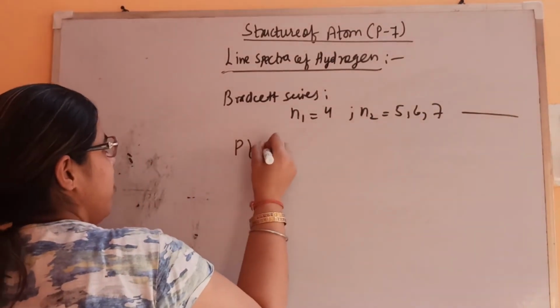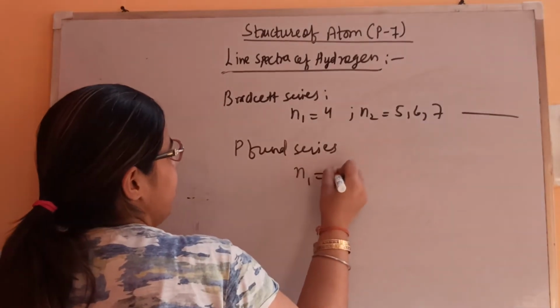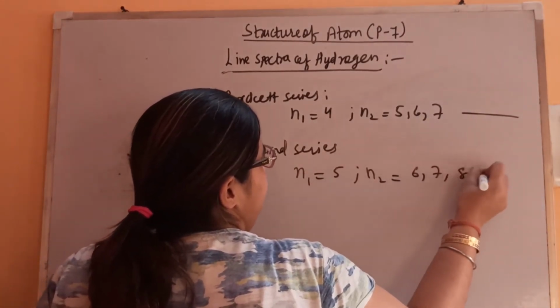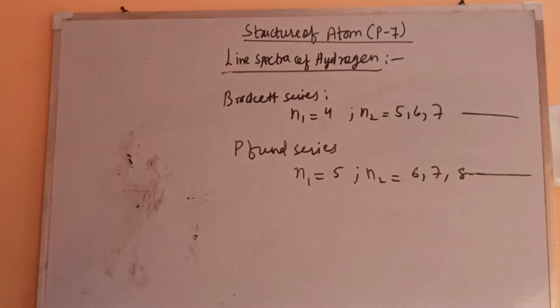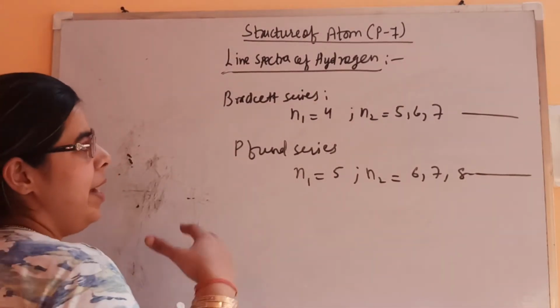And last is Pfund series, n1 is 5, then n2 is 6, 7, 8 and so on. So it's like that. Okay. So n1 is constant but n2 can vary.